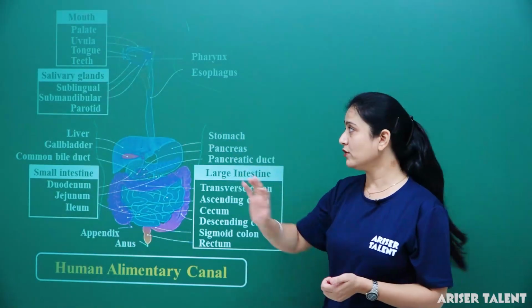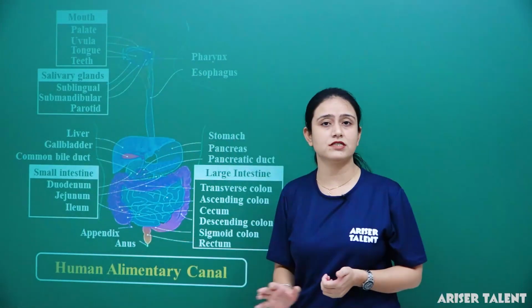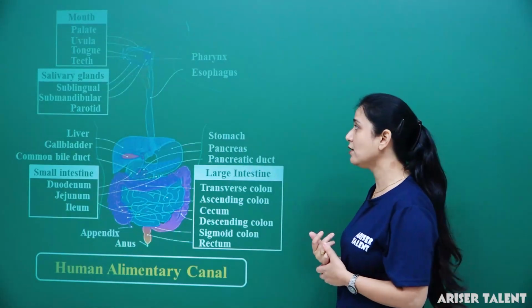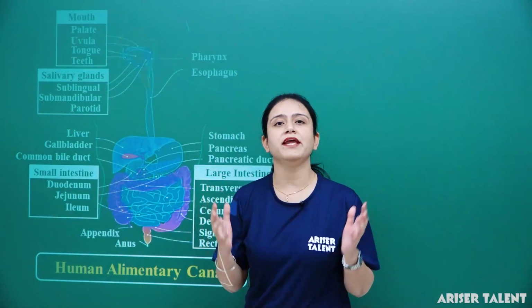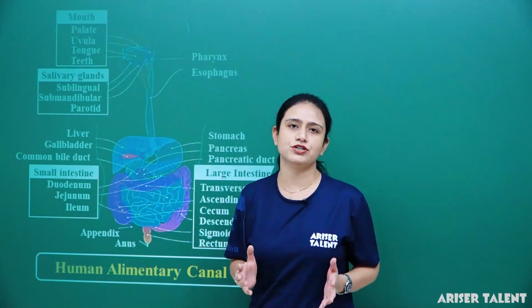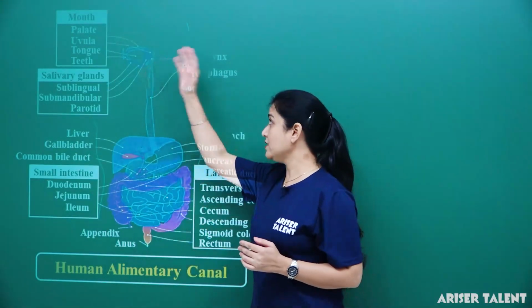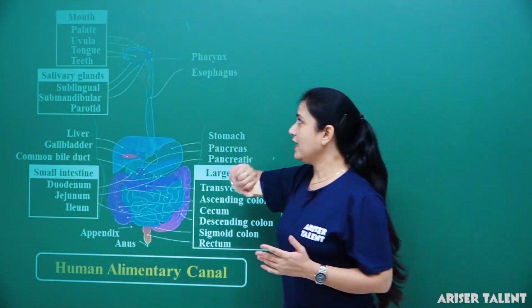In my previous lecture, I told you about the different parts of the digestive system and their functions. Now we are going to talk about the digestive glands. They play an important role in the digestion of food. Fine, so here we start from the salivary gland.